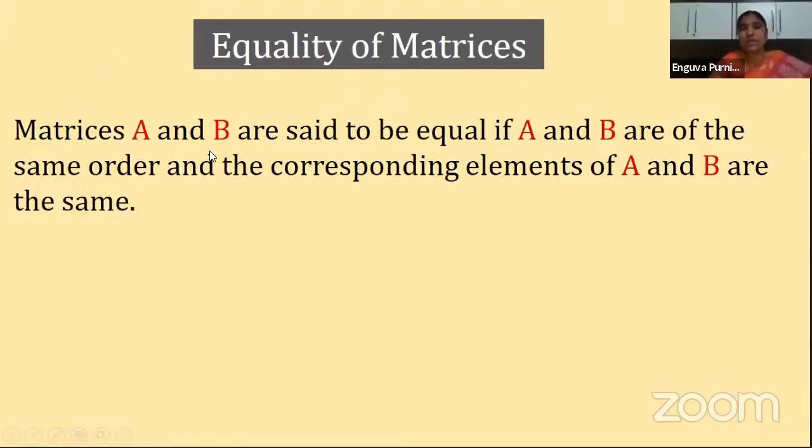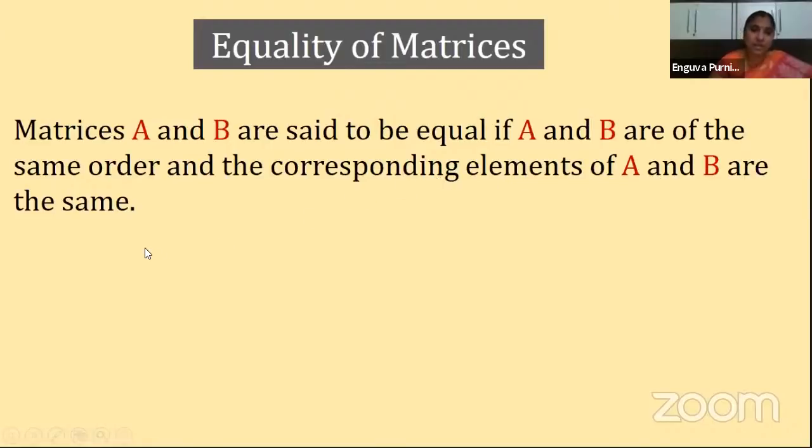So what is it, children? When you say the two matrices are equal, here I am taking two matrices. One is A and the other one is B. When can I say that these two matrices are equal? First condition is that they must be of same order. When you are talking about equality, in every aspect they must be same. So both matrices must be of same order. If they are of same order, then what about the elements? The elements must also be same. The corresponding elements should be same.